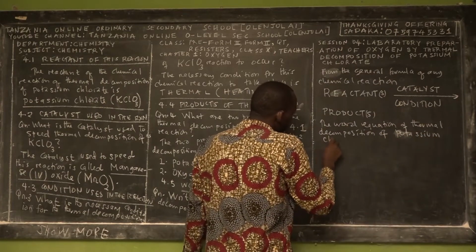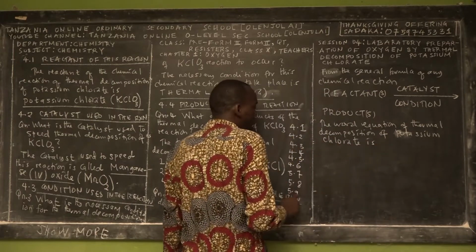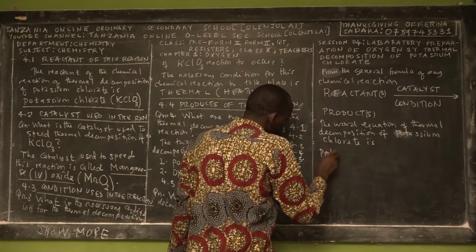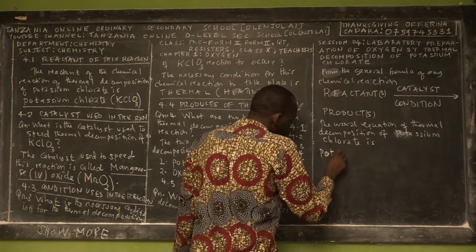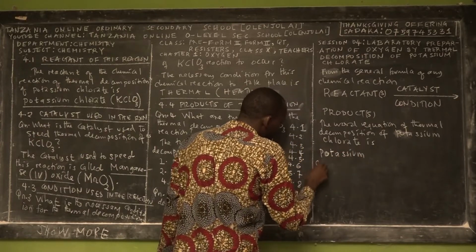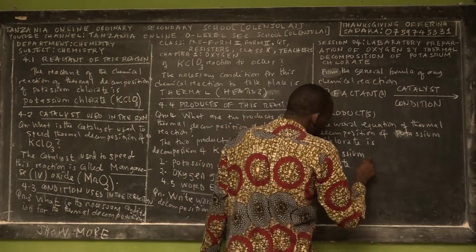What is our reactant? Our reactant we have potassium chlorate. Say with me: potassium what? Chlorate.